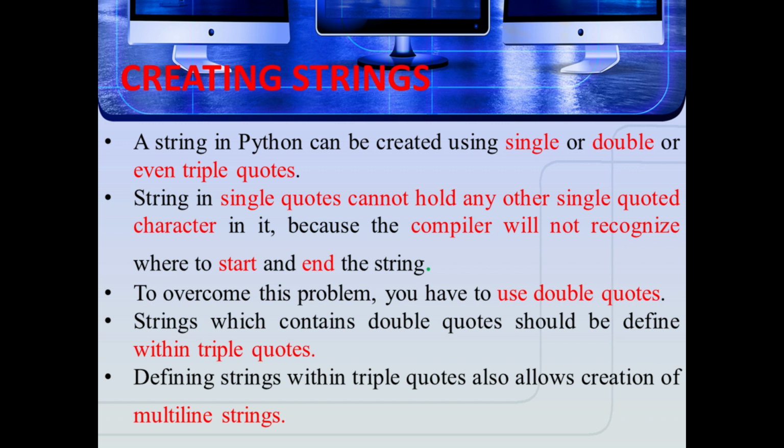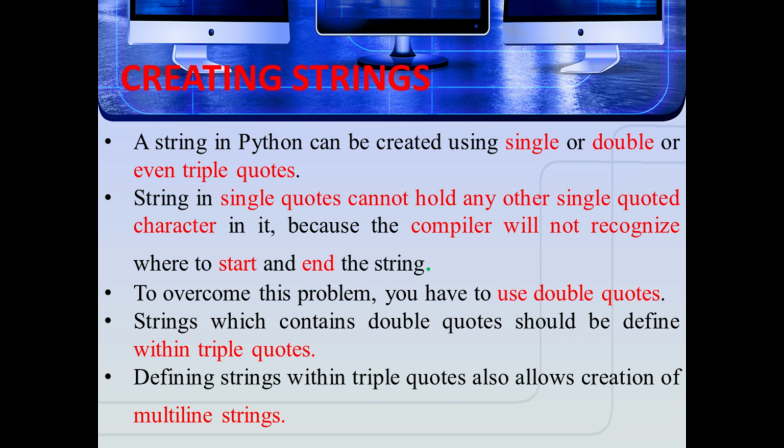A string in single quotes cannot hold any other single quoted character because the compiler will not recognize where to start and end the string. To overcome this problem, we have to use double quotes. A string which contains double quotes should be defined within triple quotes. Defining strings within triple quotes also allows creation of multi-line strings.